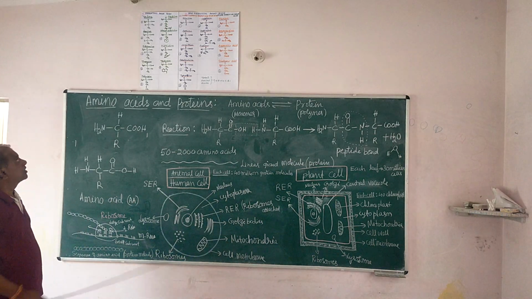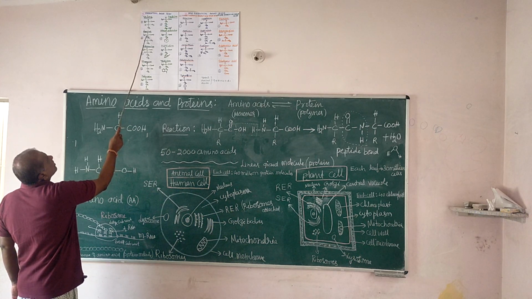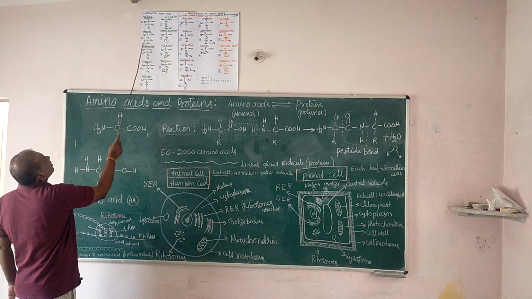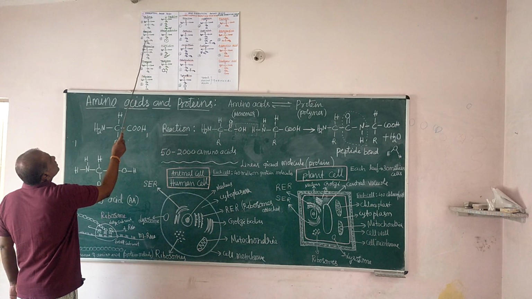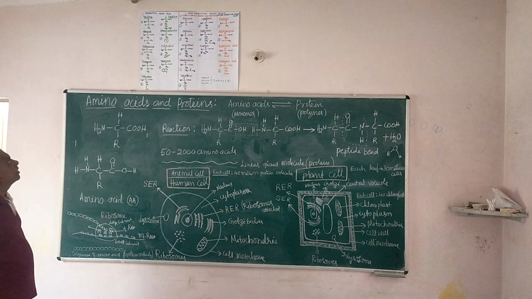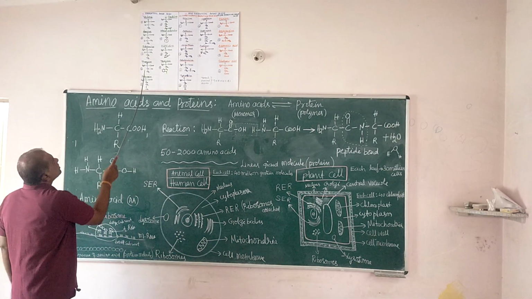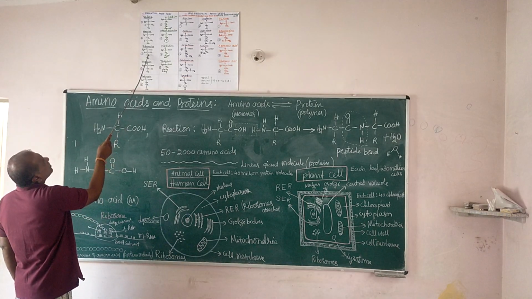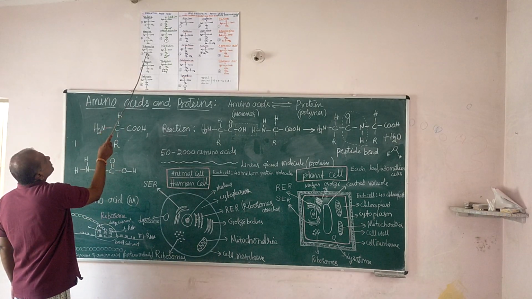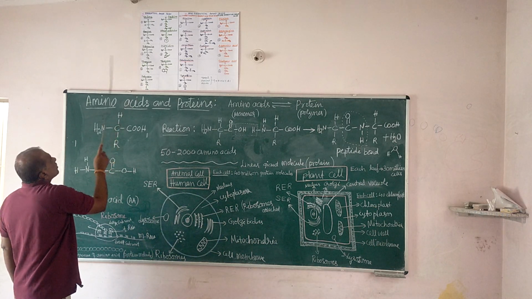The other amino acid is called leucine. This carbon is common and CH2. I am talking about the R group of the amino acid: CH2, C connected to CH3, H, CH3. This is called the R group, known as leucine. What is isoleucine? Look at this, the same group but the structure is different. In place of CH2, CH3 rearrangement. This is the R group of isoleucine.